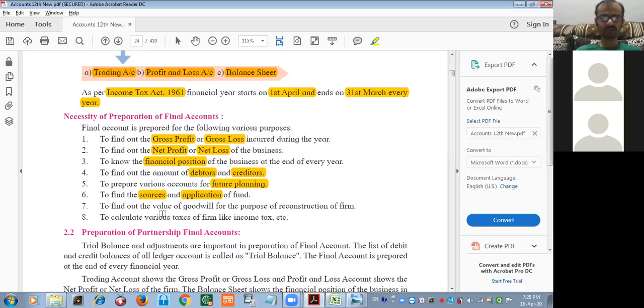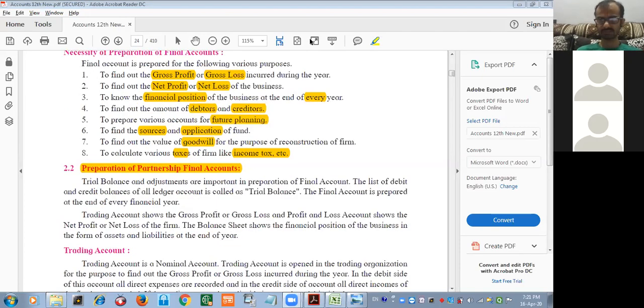To find out the value of goodwill, I think everyone remembers the definition of goodwill. Goodwill means reputation, an intangible asset, the value of the reputation of a business in monetary terms. To calculate various taxes such as income tax and so on.